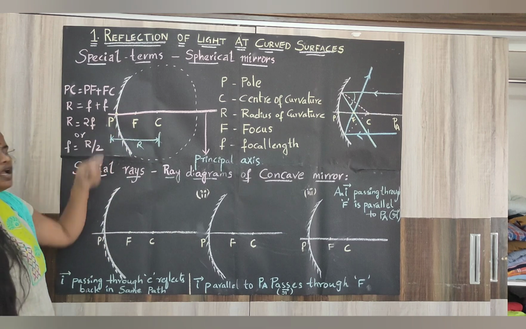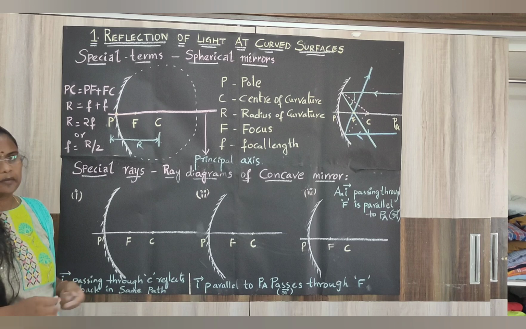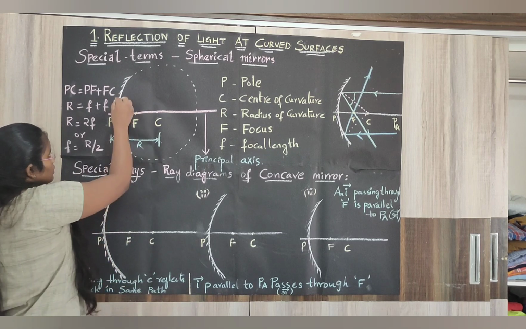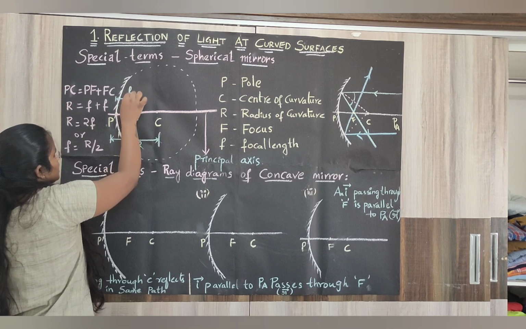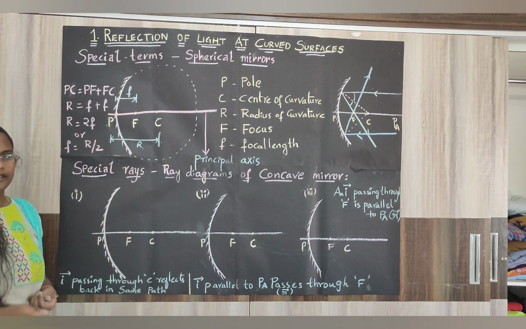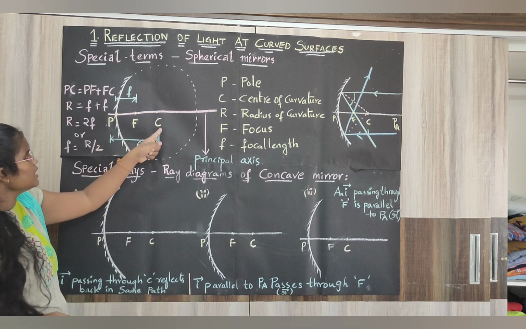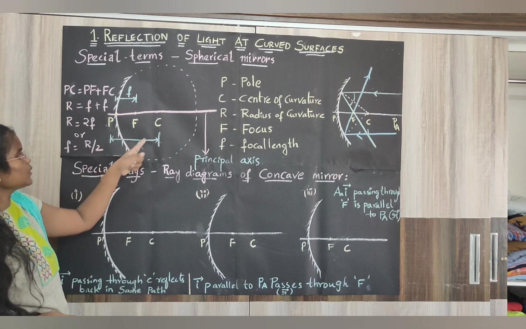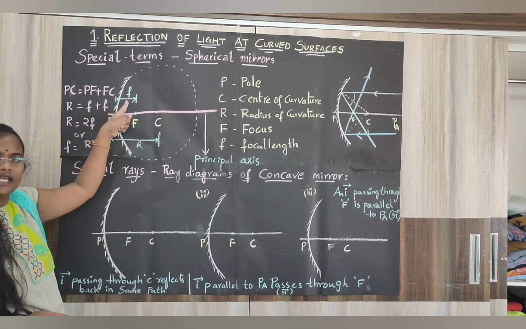Yes, center to any point on the circle, the distance between those 2 points is nothing but radius, that you people already know. And the distance between pole and focus is nothing but focal length. Now, PC is equal to R, can I write? And PF is equal to small f, can I write?